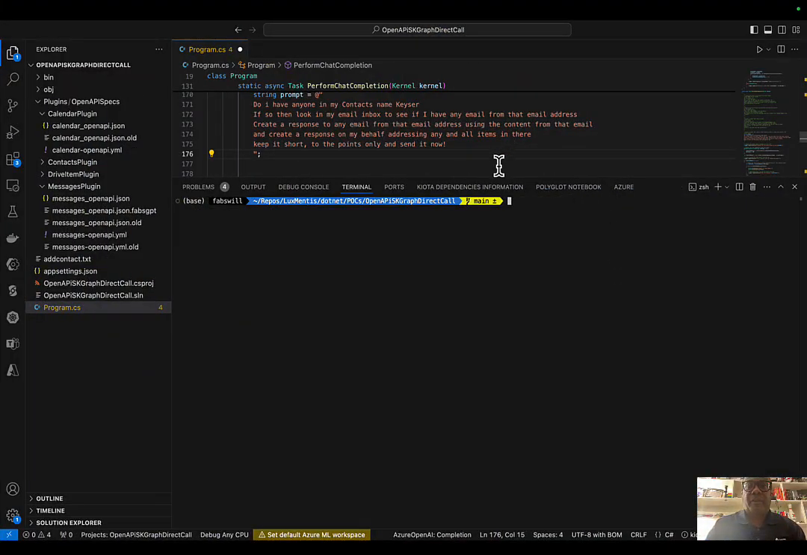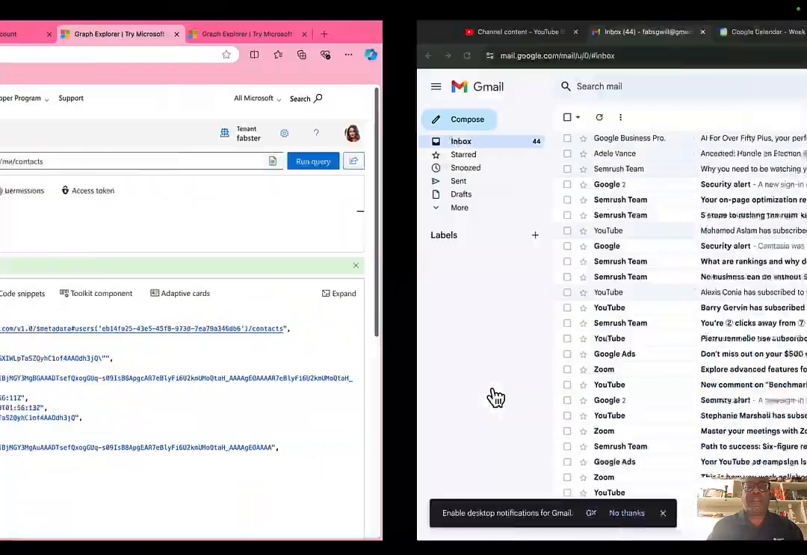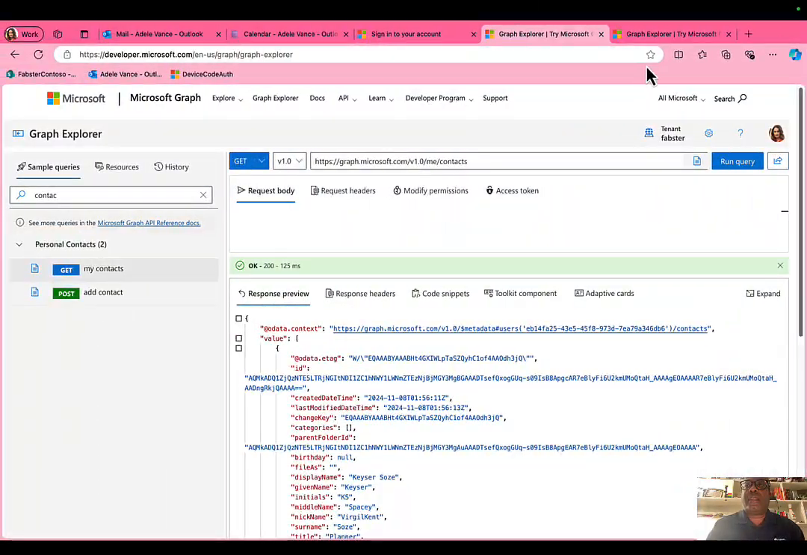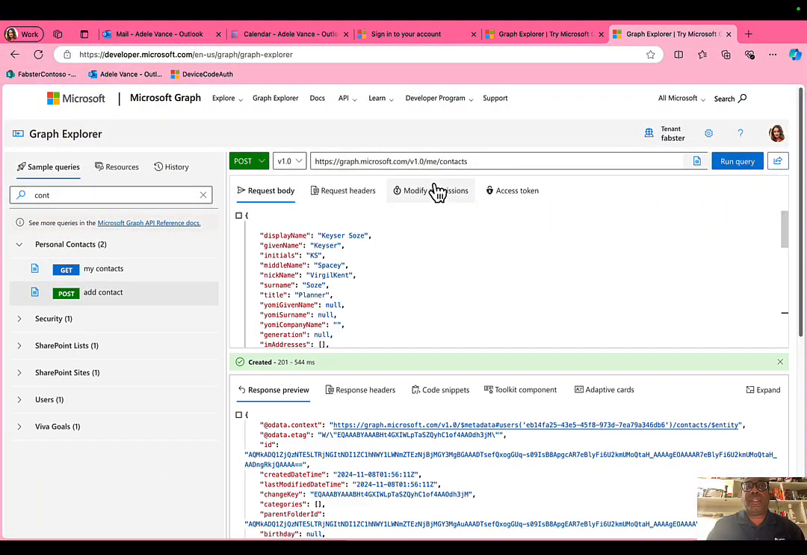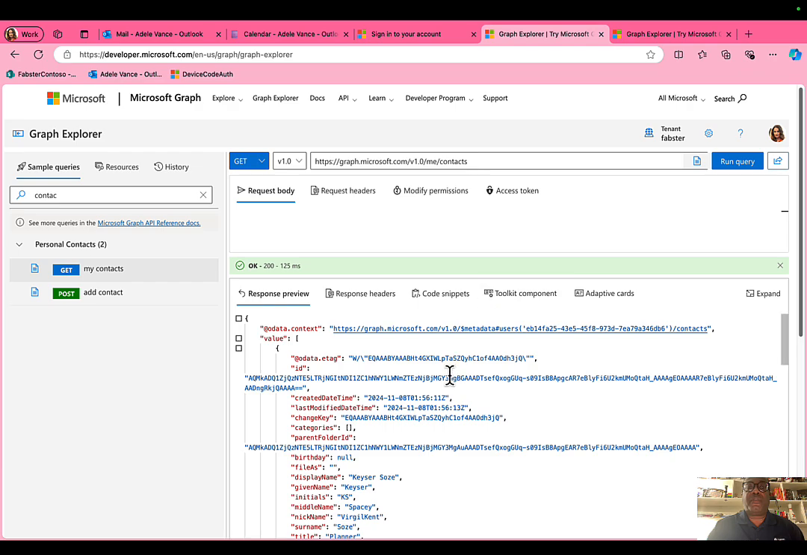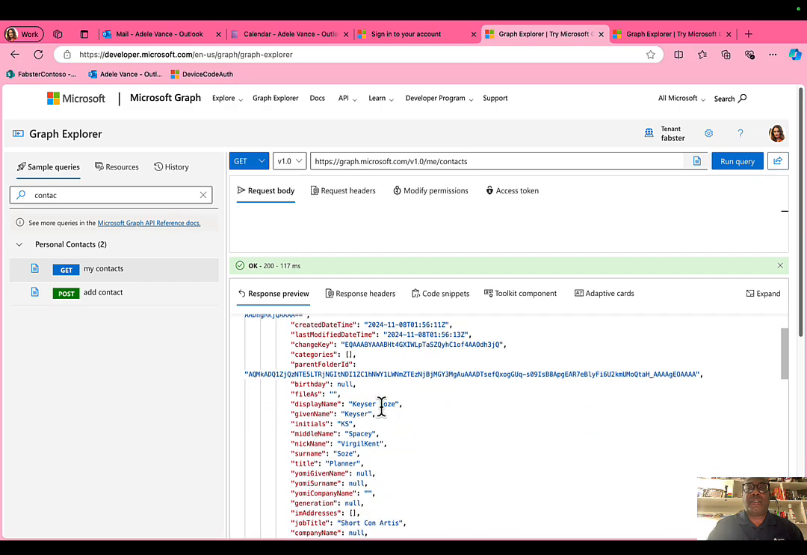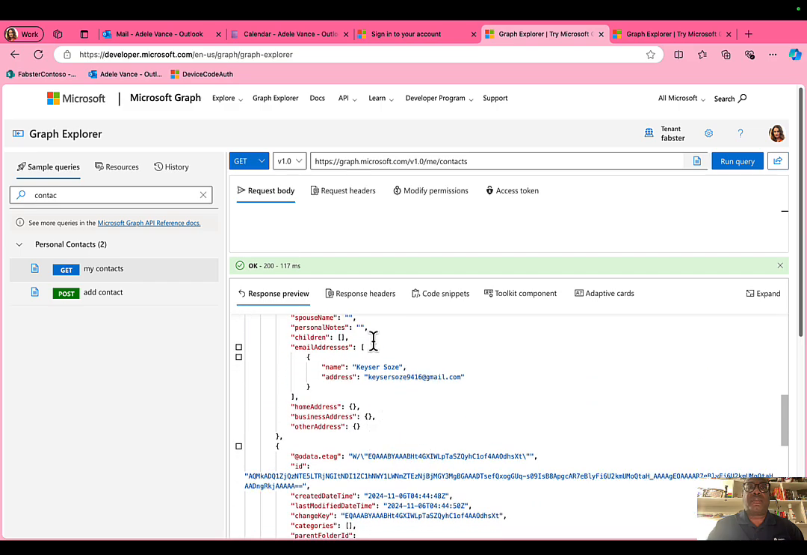All right, here's what we're going to do, folks. What we have done just recently is we went ahead inside here and added a contact called Kaiser Sose. Did this right here with a 201. So that now when we come over here and do a get contact, we actually have a contact in here called Kaiser Sose with this email address.